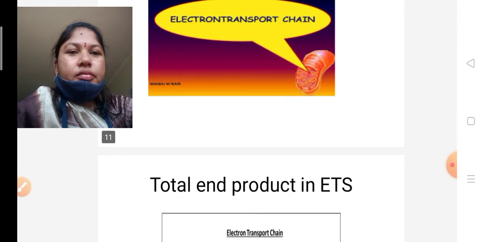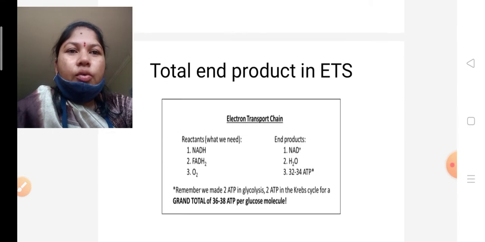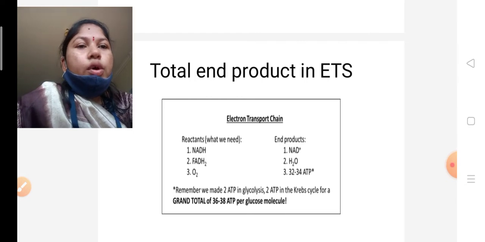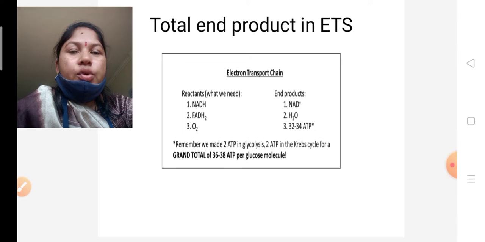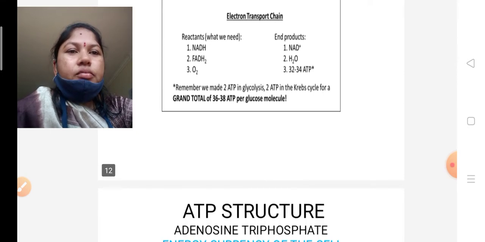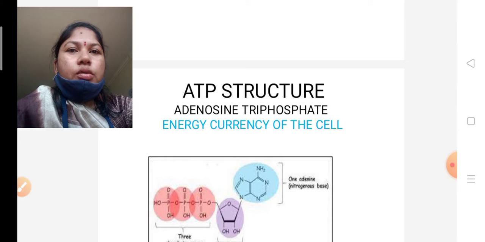Okay, see what happens in the ETS. Why do we need to know about the ETS? The ETS produces 30 to 34 ATPs, water molecules and NAD plus as end products. So what is meant by ATP?